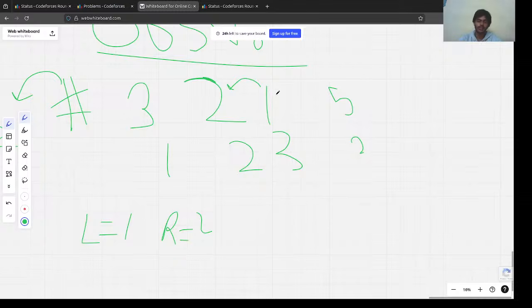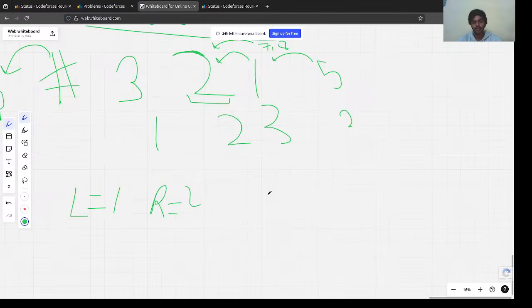Can 5 replace 2? Yes, because we could basically replace 1 here and then we could replace 2. If 1 was greater, if 1 was 7, 8, 9, we would just replace this with it. We wouldn't replace 5 here. Right? So basically any number at any index i would be the maximum of a[i+1] dot dot dot towards the end. This is our first observation.